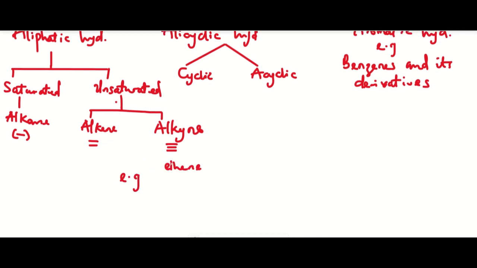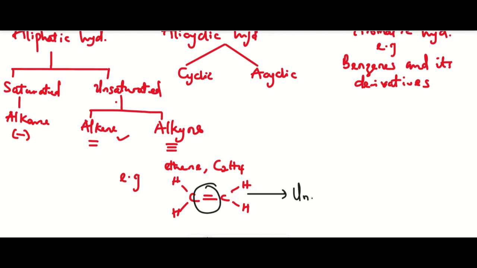For instance, ethene is a member of an alkene, right? And it is given as C2H4. So we can have C, hydrogen, and we have a double bond here. So this makes it an unsaturated hydrocarbon, right?